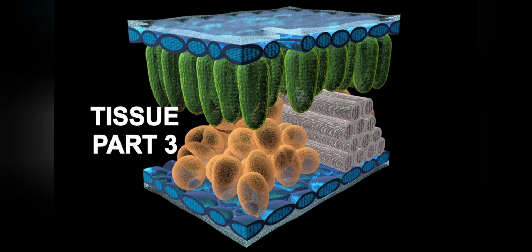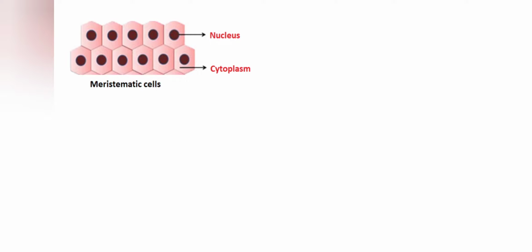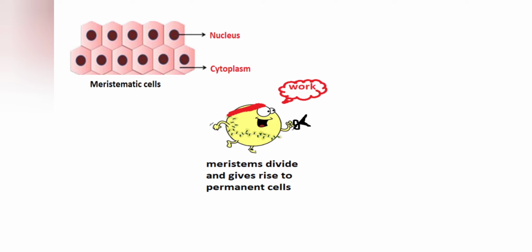Hello students, in this part we are going to learn about the permanent tissue. Permanent tissue, as the name goes, is permanent and does not divide. Neither does it change its structure. Meristematic tissue keeps on dividing and gives rise to permanent cells. These permanent cells take up a specific role and lose the ability to divide.